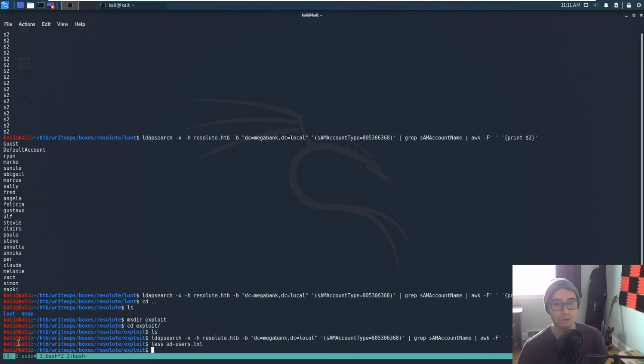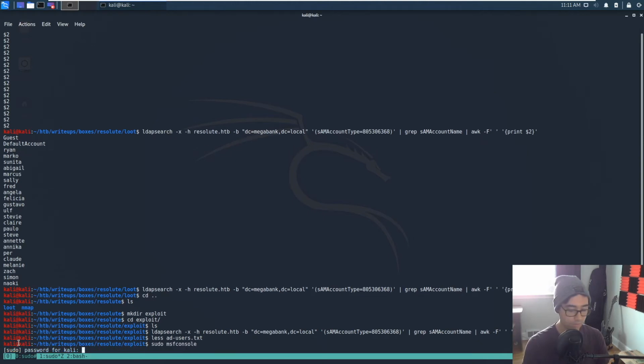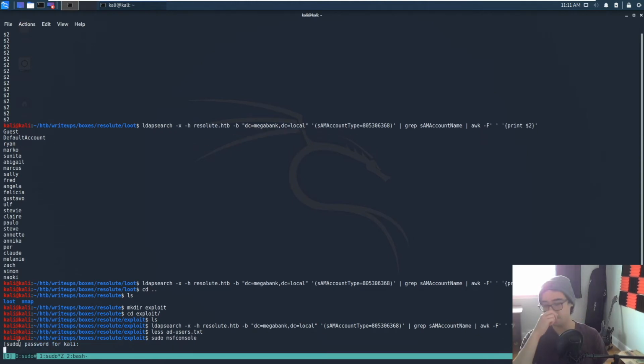Now we're going to try to log in with the credentials welcome123! for all users in this word list. We're not going to do that manually because that's tedious and not so interesting. Instead, we're going to use Metasploit. And there is a Metasploit module that will allow you to brute force credentials on a Windows remoting service. I'm going to show that to you right here.